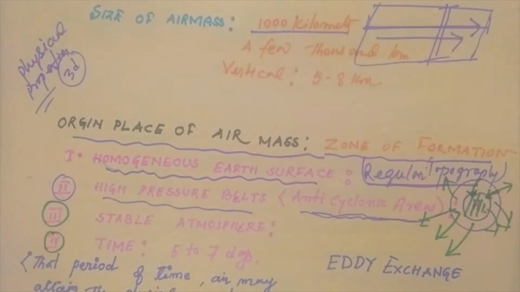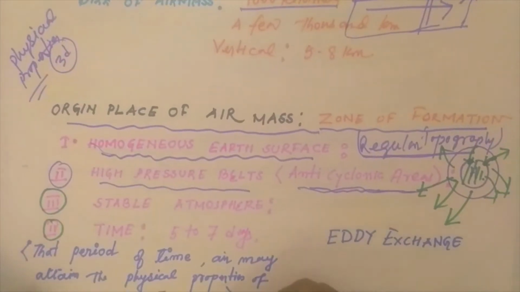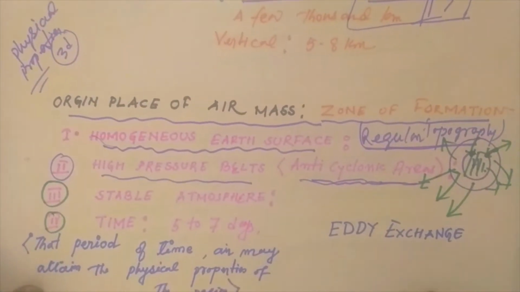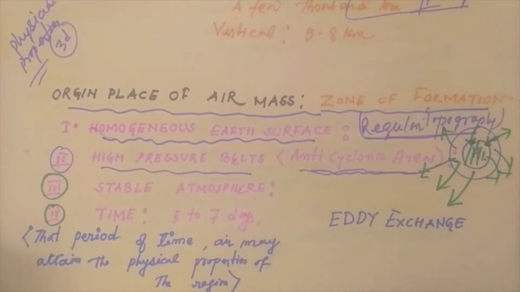Actually, it's related to nearly one week. In that period of time the air mass may attain the physical properties of the region. An air mass carries the characteristics of temperature and humidity of the source region, the geographical area from which it developed. So the time period is very essential. Rather, four conditions are very essential for the formation of air masses.